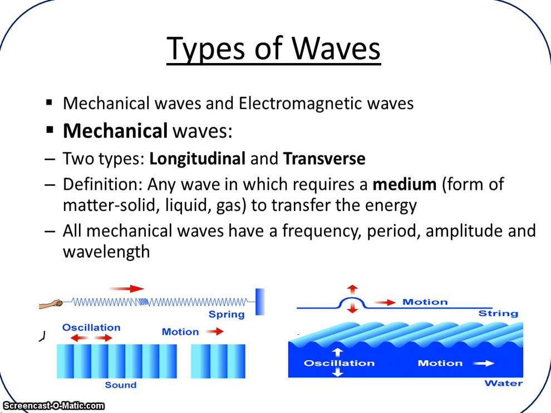There are basically two types of waves, mechanical waves and electromagnetic waves. We are not going to focus on electromagnetic for this part of the unit. We'll get to those a little bit later. We're going to focus on mechanical waves. And there are two types of mechanical waves, longitudinal waves and transverse. What both of these waves have in common is that they both require a medium to be able to transfer energy. Longitudinal waves and transverse waves are types of mechanical waves, and all mechanical waves require a medium to transfer energy.